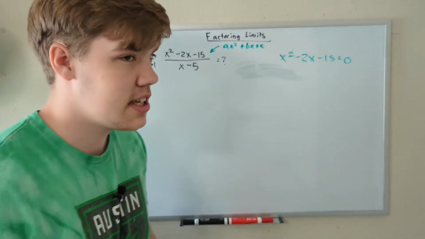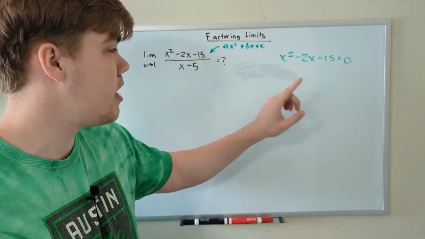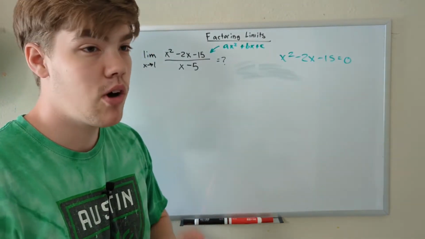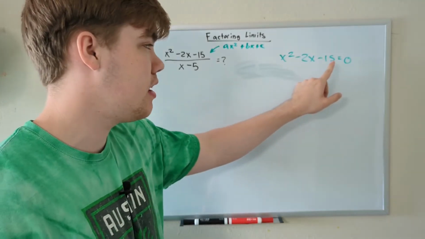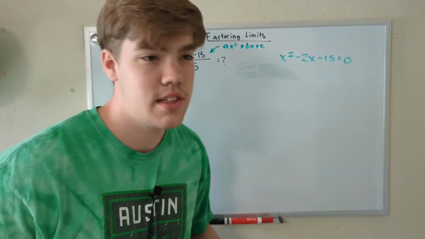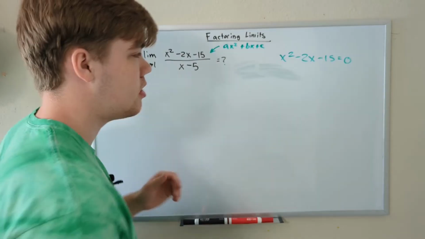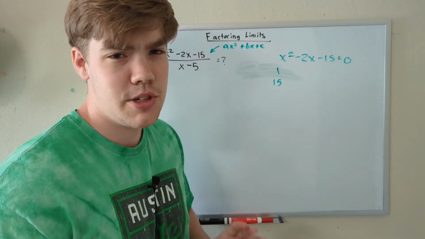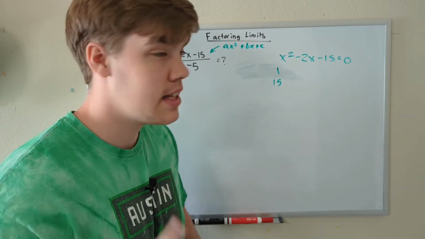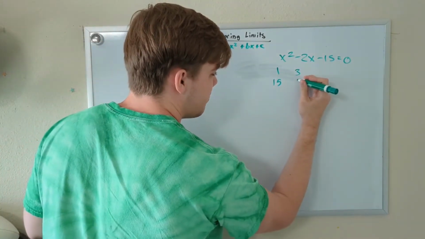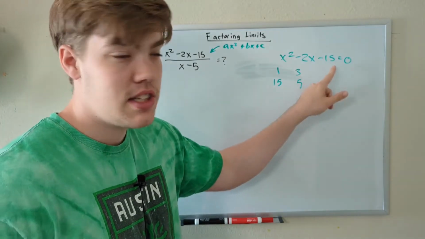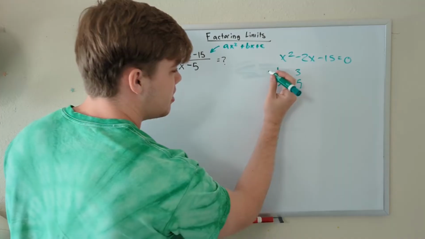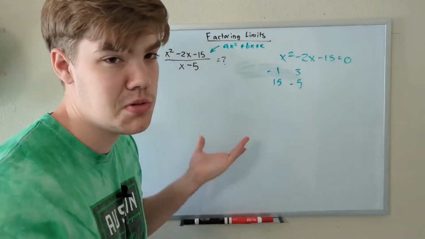I'm going to ask you the same question I did last time. What two factors can add up to be negative 2 and multiply to be negative 15? One way to think of this is whenever we want to multiply to equal negative 15, we could find some factors of negative 15. Some of the obvious ones would be 1 times 15 equals 15. But what are the other two common factors of 15? That's right, 3 and 5. But you may also notice that this 15 is negative, so one of these two also has to be negative. So it could be negative 1, it could be negative 5. We'll just use that as the example here.